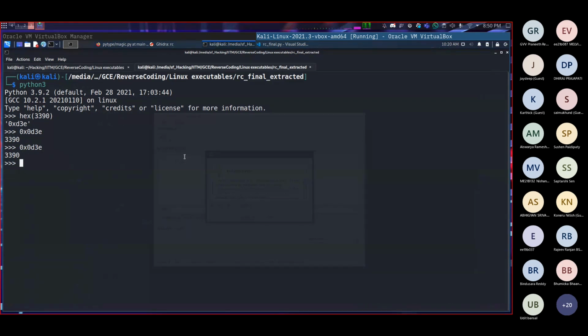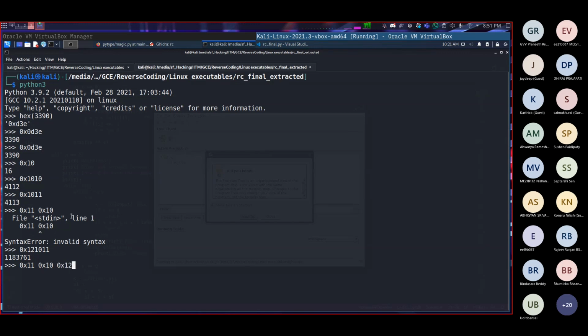I'll explain how I remember that this has to be little endian. Let's say we have a number like 0x10, which is 16. In little endian it will also be 0x10, because it's a single byte. I should use different numbers: 0x11 and 0x10. Now if I add a higher byte, let's say 0x12, then it will be 0x11, 0x10, 0x12. So basically, if you add larger numbers, they should come after the smaller numbers. That's how I remember it.